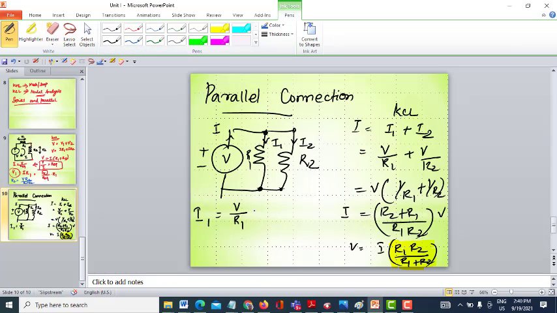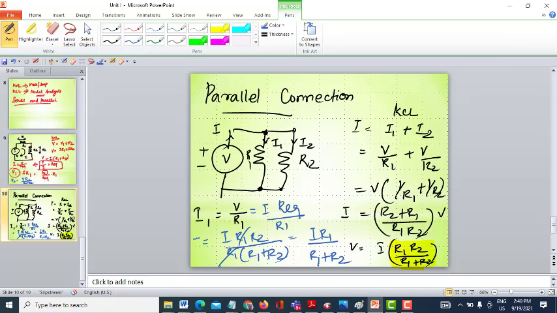So I1 is nothing but V, and V is nothing but I into R equivalent, divided by R1. Otherwise, what is R equivalent? I into R1 R2 divided by R1 into R1 plus R2. So, cancelling this R1, I1 is I R2 divided by R1 plus R2.